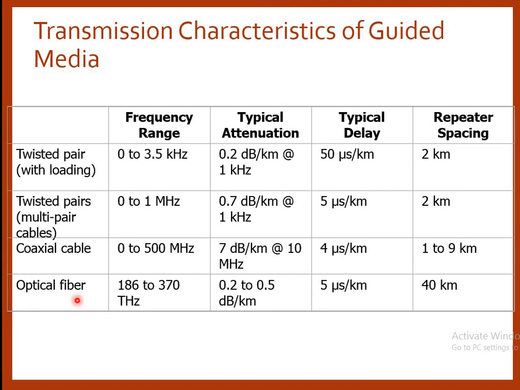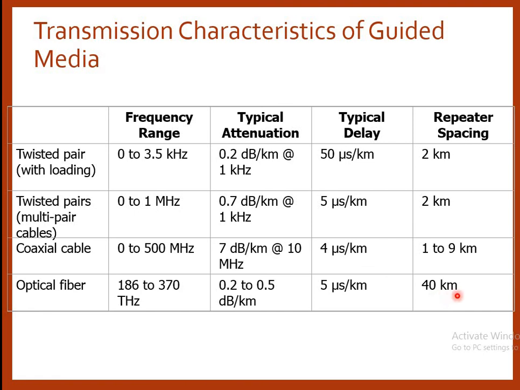And the last one is optical fiber. Its frequency range is from 186 to 370 terahertz. Its attenuation is 0.2 to 0.5 dB per kilometer. Its typical delay is 5 microseconds per kilometer, and its repeater spacing is after every 40 kilometers.